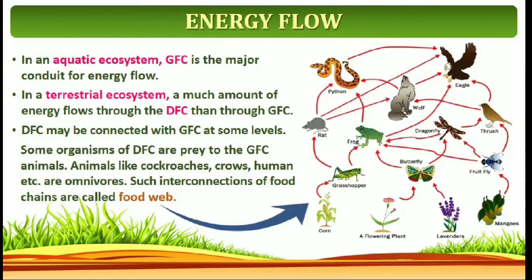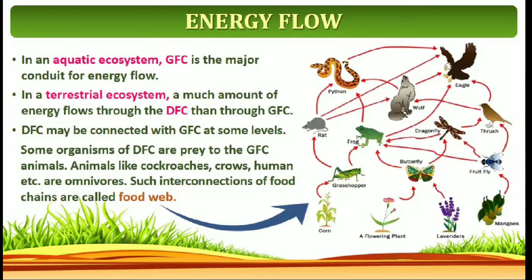Animals like cockroaches, crows, humans, etc. are omnivores. Omnivores means they can eat both plants as well as flesh, as well as dead animals as food. Such interconnections of food chains are called food web. Or, several food chains interconnect and together form a food web.